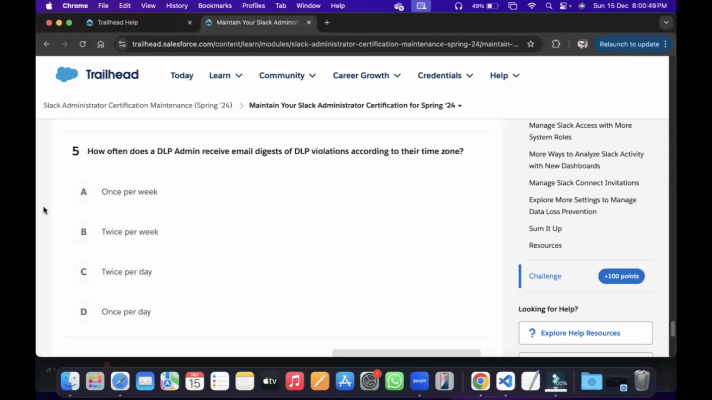So, how often does a DLP admin receive an email digest of DLP violations according to their time zone? So, twice per day. That's it.